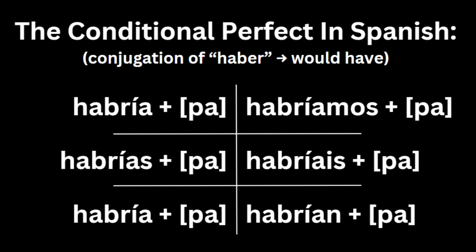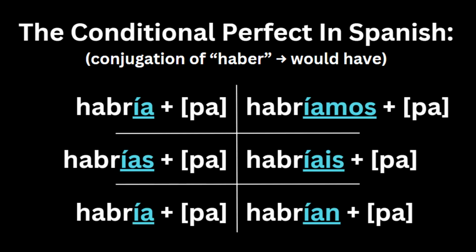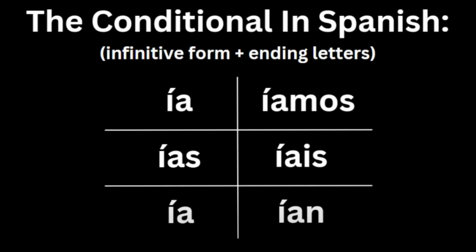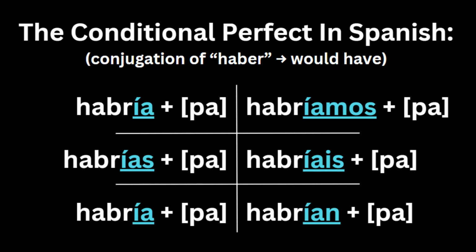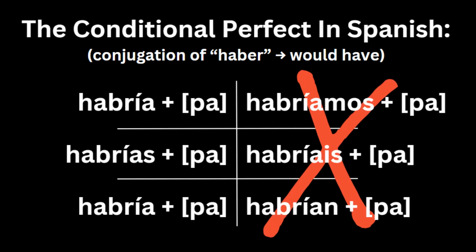As you can probably tell by looking at the chart, the ending of all of these conjugations of haber perfectly correspond to the ending pattern of verbs in the simple conditional. And that is because the conditional perfect literally just copies the ending that you would have for verbs in the conditional. So it's really not that difficult to memorize. As always, try not focusing on these conjugations because they're the least used ones in conversation.